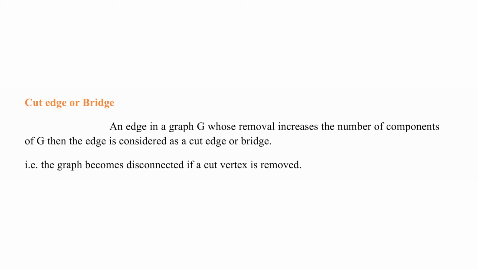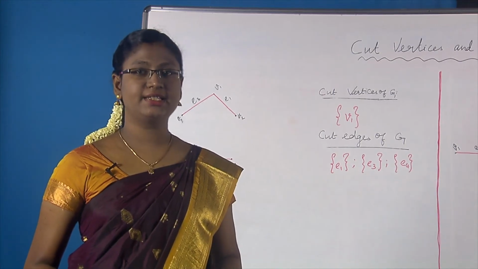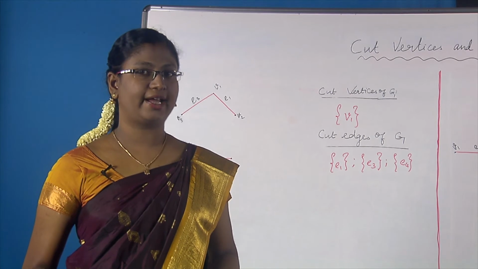An edge in a graph G whose removal increases the number of components of G is considered a cut edge or bridge. That is, the same definition goes for cut edge also. If we replace edge in the place of vertices, then we get the definition of cut edges. That is, if we remove edges from that graph, the number of components should increase. And if G is a connected graph already, then G difference edge should be disconnected if that edge is a cut edge. Now, we will find cut edges and cut vertices for the two graphs that I drew here.